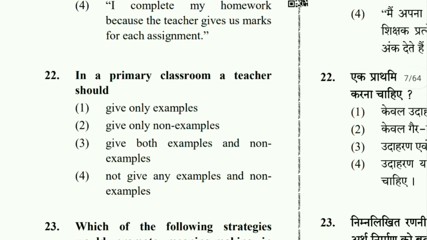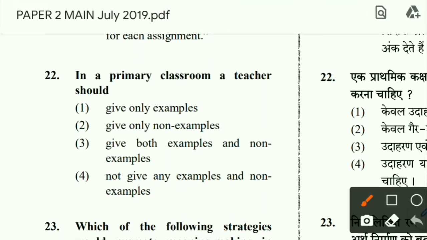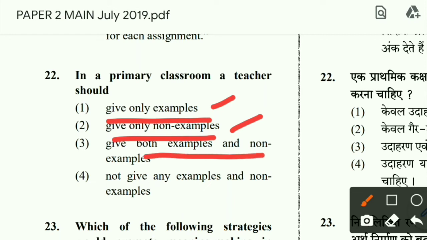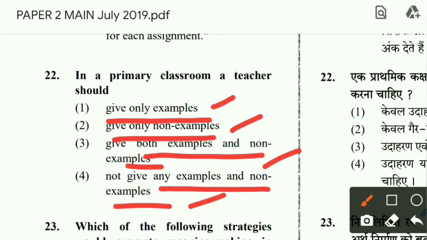Then in a primary classroom, what should a teacher do? Should he give only examples, or only non-examples? Should he give both examples and non-examples, or not give any examples and non-examples? This is a very interesting question. What should a teacher do in a primary classroom, remember.